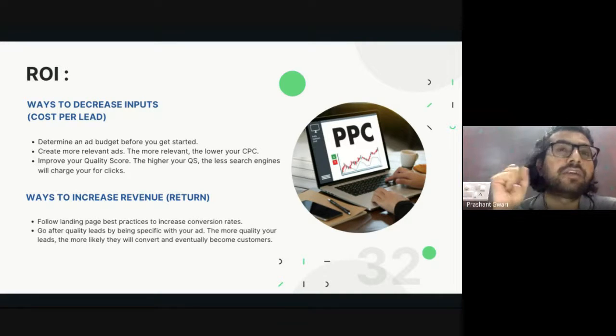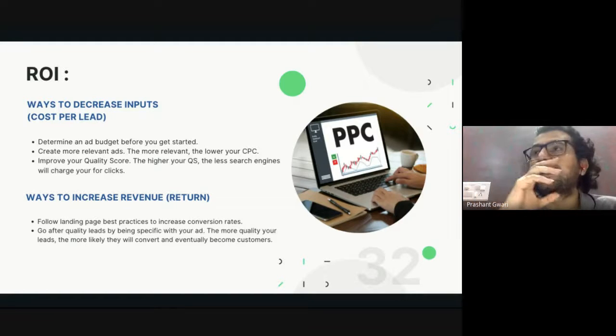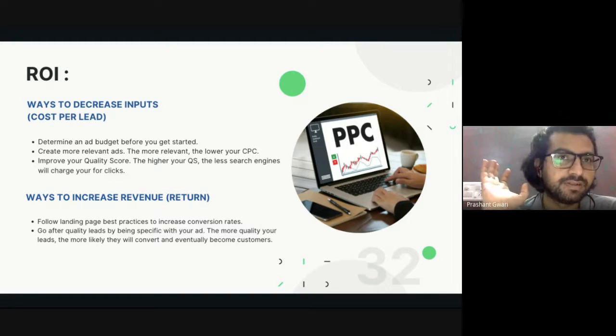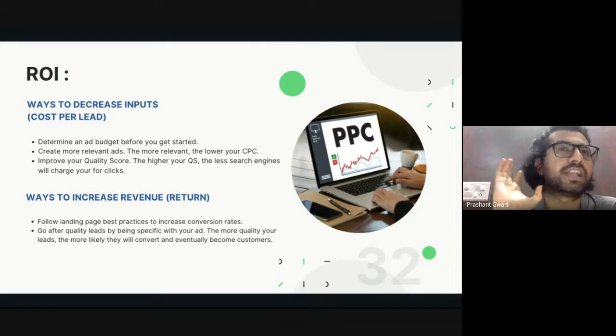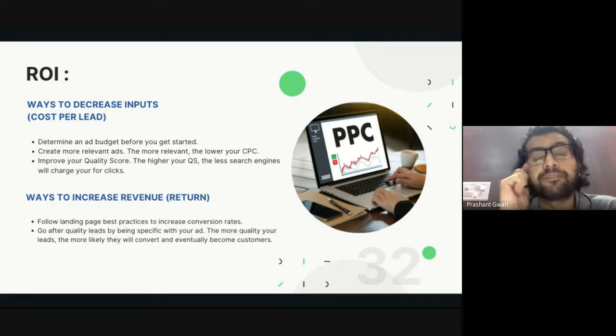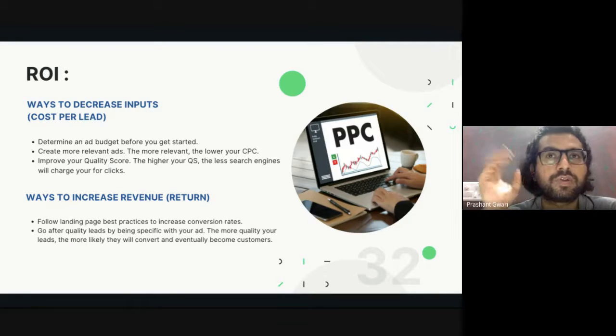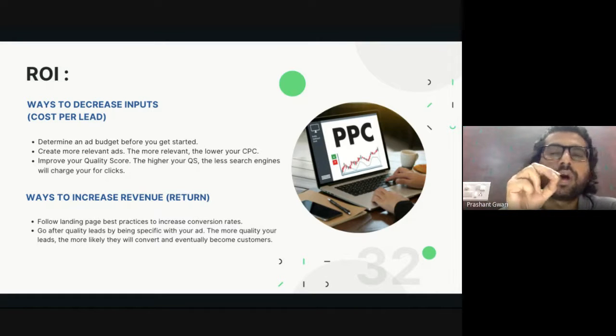I will give you an example. If I target the digital marketing keyword on PPC advertising, I will generate around 10,000 website visitors in just one week, and my CPC will be 3 or 4 rupees. Maybe just 2 or 3 rupees per click, and I will generate 10,000 visitors. But how many will actually book my course out of those 10,000? Maybe 1, 2, or maybe 10.